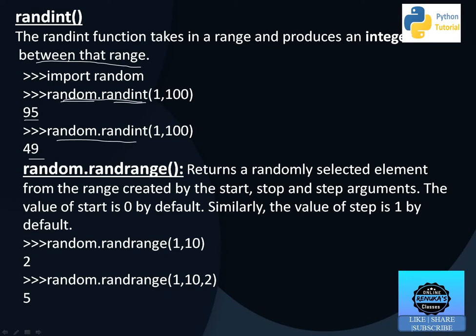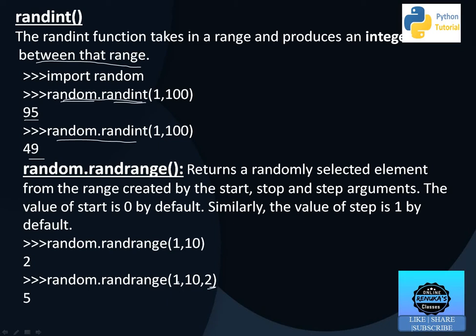Then random.randrange. What is the difference between randint and randrange? Both generate integers within a given range, but in randint the step is 1, like 1 2 3 4 5, and out of these the number will be generated. In randrange we can mention the step also.